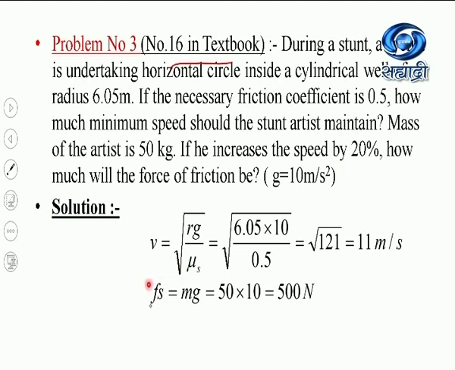So we have to calculate the frictional force using the equation Fs equals mg, because the weight of the vehicle, mg, and the force of friction are balancing each other. Mass is given as 50 and acceleration due to gravity is 10. So your answer will be 500 Newton.